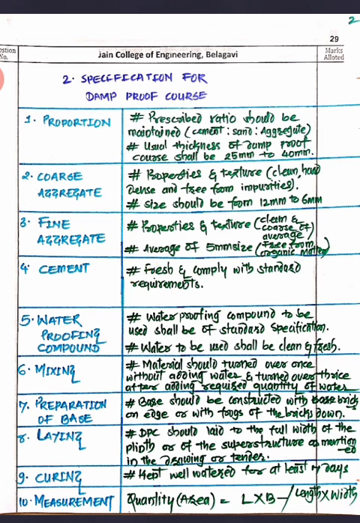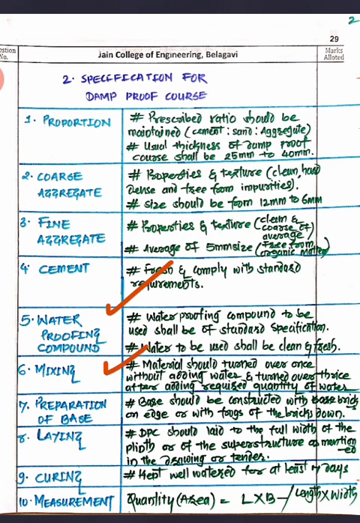The next one will be the waterproof compound. Now this you are going to mix with the water, and the waterproofing compound to be used shall be of a standard specification. The water you are adding should be clean and should meet the standard requirements. It means it should be clean and it should be fresh. The next one will be the mixing, how you are going to mix it.